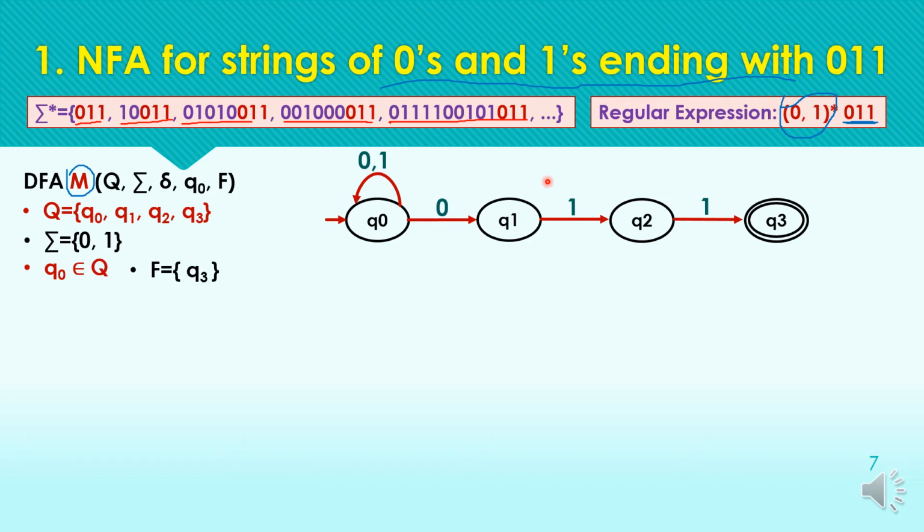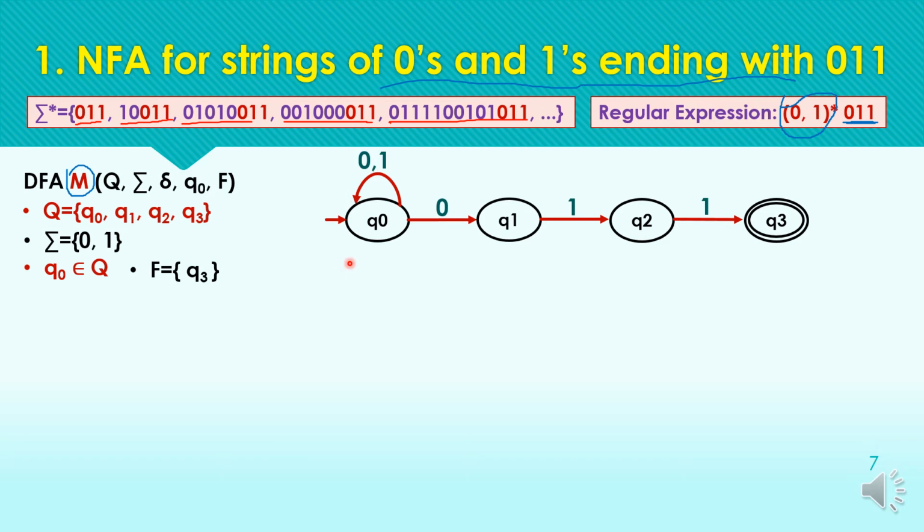Okay, so in NFA we have the freedom of defining more than one transition from the same state for the same input symbol. So we can use this rule to define the self loop of 0, 1 at the initial state.